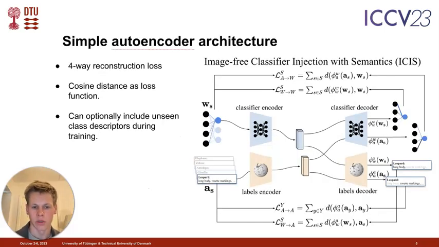Our solution, which we term IKIS, or image-free classifier injection with semantics, is a simple dual autoencoder structure with a four-way reconstruction loss. We train this by pairing classifier weights and class descriptors, and this will allow us to infer new classifier weights when doing inference on semantic descriptors of unseen classes. The model is trained with cosine distance loss and can optionally include unseen classes during training as well.